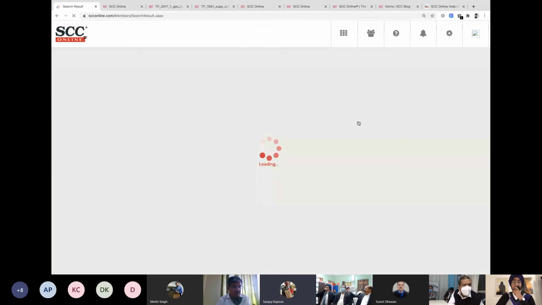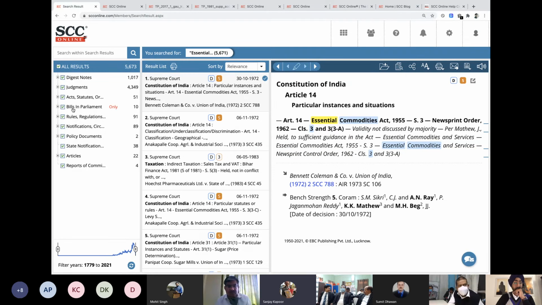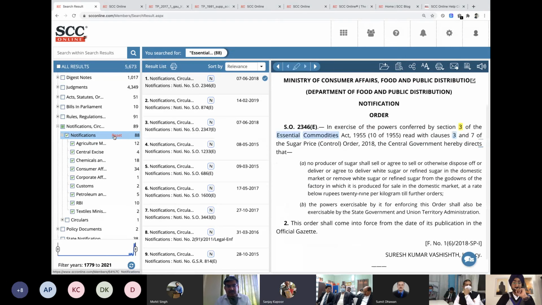So please note, sir, we have not typed SECTION or S dot anything. We're just becoming a little liberal to find some meaningful information here. So we'll go to notifications or circulars and see in case we can find something. We found judgments, but let's see if we have some notification here. Found the notification as well. So does this answer the question?